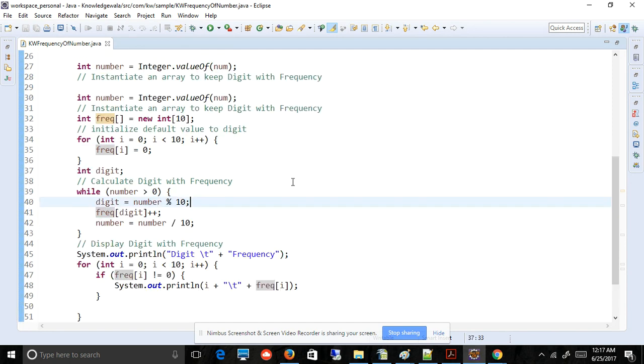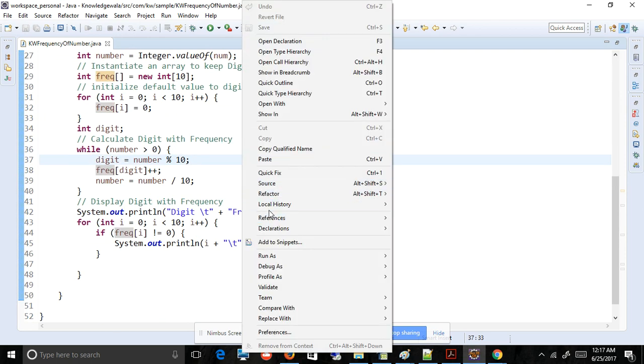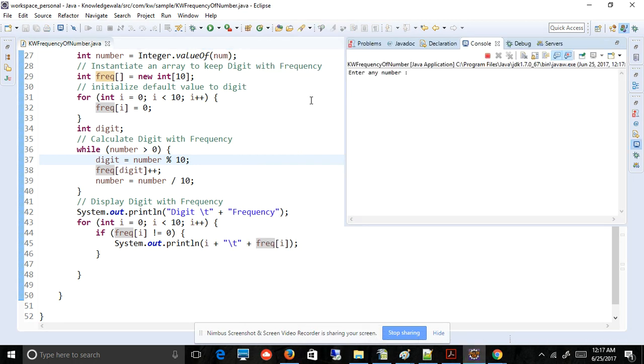The execution of this program is very easy and simple. Just right click in the program, and you will get an option called Run As. Once you put your mouse pointer on Run As, you will get Java Application. Click on Java Application, then your console window will open here, and it will ask you to put the number. So enter any number. I will put something like 654